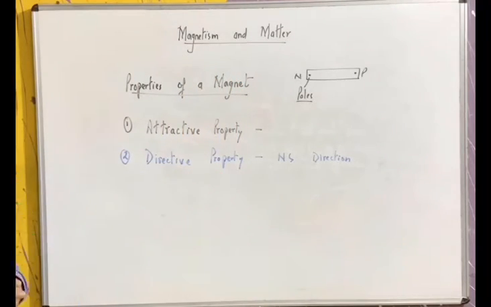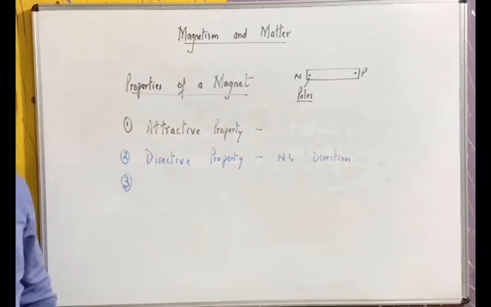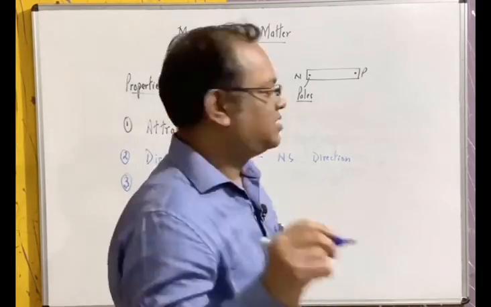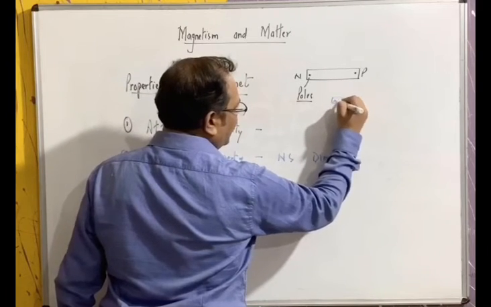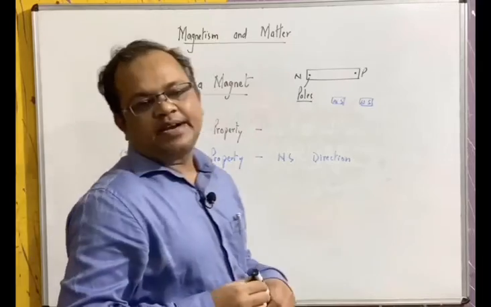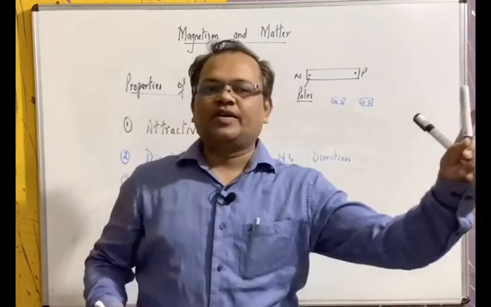Next property is magnetic monopole never exists. It means if we break this magnet in two, it will again have north and south. A single pole of a magnet never exists. In charge we have a single charge, but in a magnet we do not have a single pole.